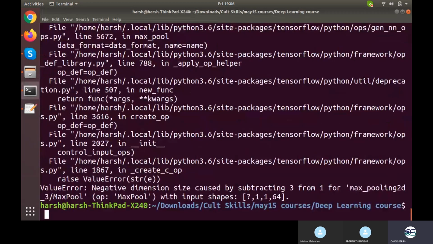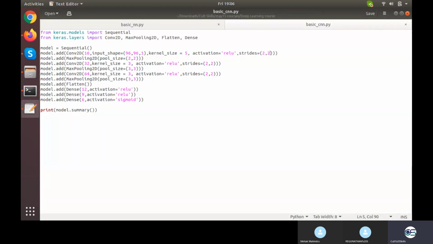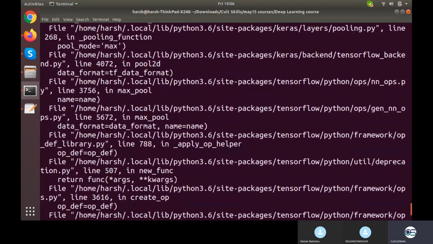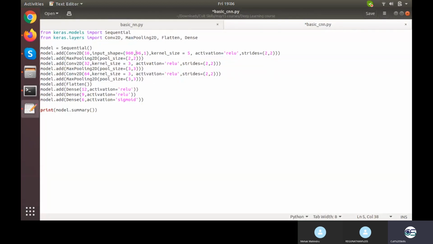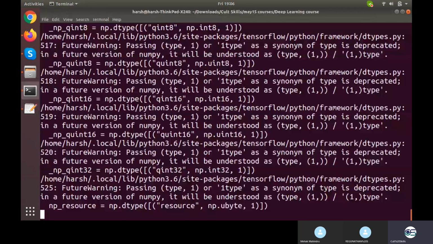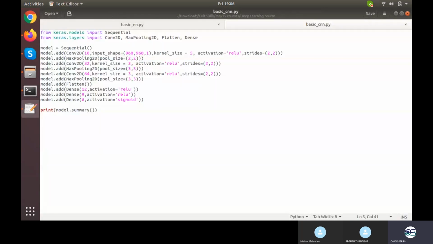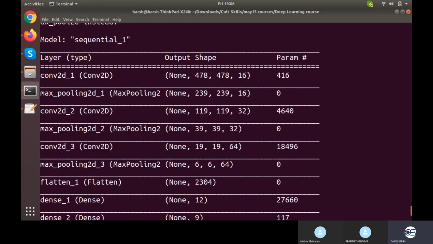Something wrong? Max pool with input shape 1 by 1 by 64. Okay, it might have reduced the value so much, so let's take it with 960 by 960. Yes, the value was reduced so much. So now 960 minus 5 is 955, divided by 2 is 477.5, plus 1. So this will be the output shape of this particular layer.